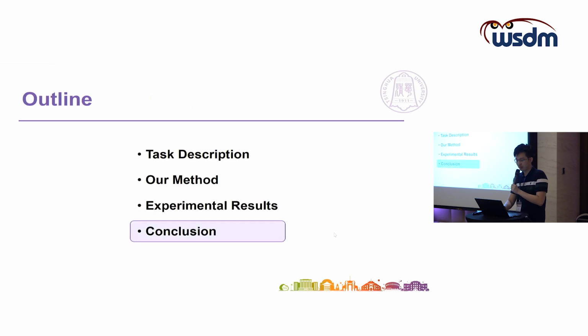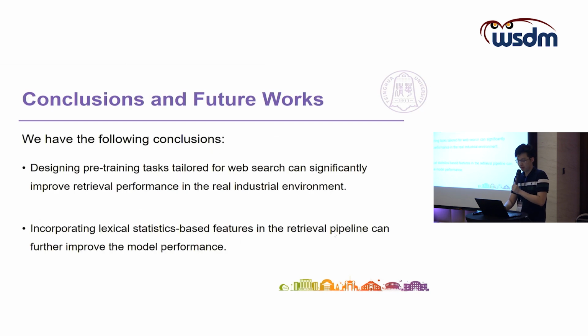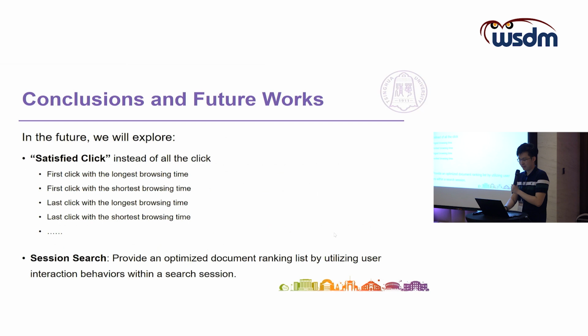And finally, I'd like to show you some conclusions. Obviously, designing pre-training tasks tailored for web search can significantly improve the retrieval performance. And it's in the real industrial environment. And incorporating lexical features such as BM25 in the retrieval pipeline can further improve the model performance. However, due to the time constraint of the computation, there are still many methods that we have not explored yet.